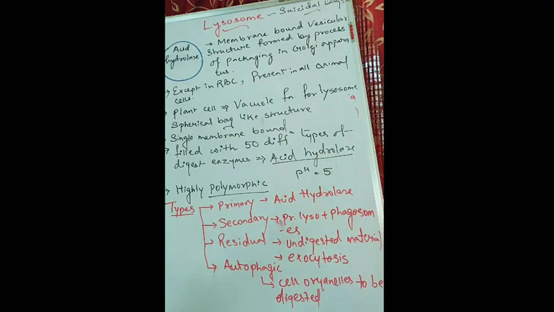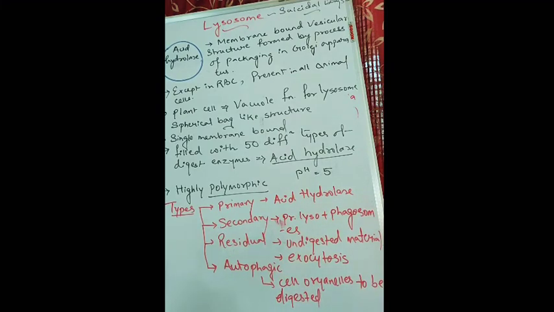Lysis means they will rupture, they will burst, and because of this nature they are known as suicidal bags. So first of all, it consists of large numbers of hydrolytic enzymes, that means digestive enzymes, and if they happen to get broken, the cellular constituents, that means the components of the cell, would undergo lysis. Hence they are known as suicidal bags.